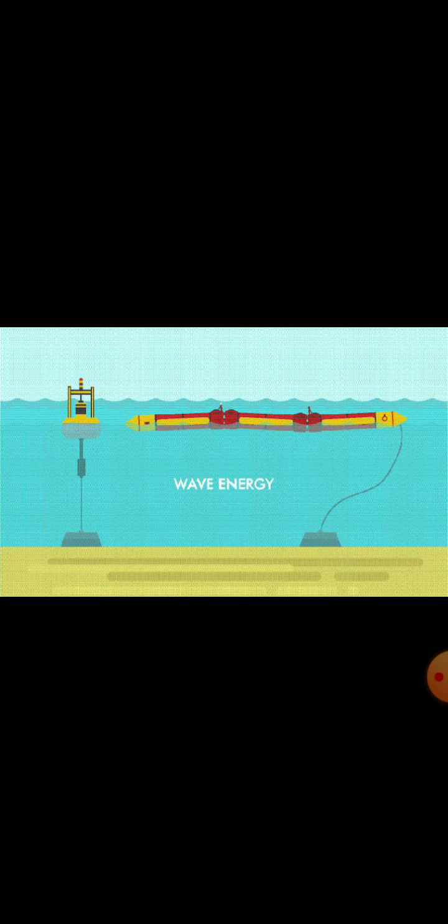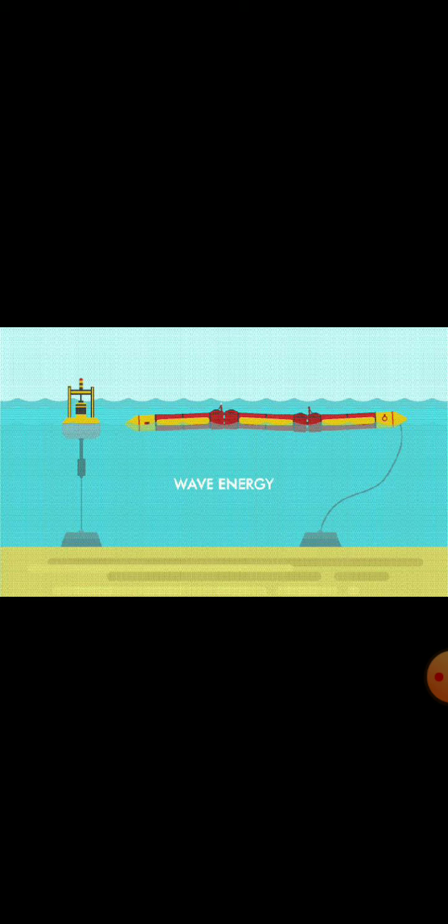Okay, so there is a piston, and there will be a turbine and a generator. What happens as the waves are created, the piston moves up and down, and this movement of the piston helps the turbine to rotate, and when the turbine rotates it will generate electricity.